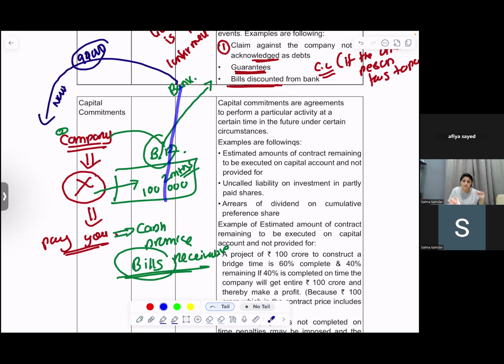I am giving this to you. You take it and after 2 months collect it from X. So in this scenario, the company is discounting the bill to the bank. So this is bills discounted from the bank. Now after 2 months, bank will go to whom?